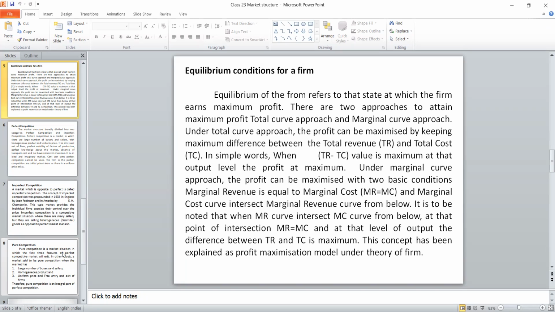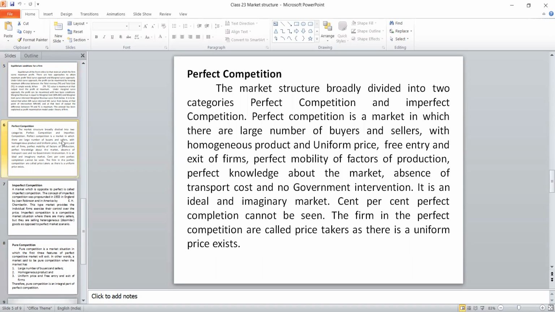There are 3 types of market that we have: perfect, imperfect, and one integral part called pure competition. First, we will see what are all the features and basic idea about perfect competition. It is a market where a large number of buyers and sellers deal with an identical product, that is a homogeneous product, with a uniform price. And one more thing that is very familiar: there will be free entry and exit of firms, and all factors of production, land, labor, capital, have free mobility.